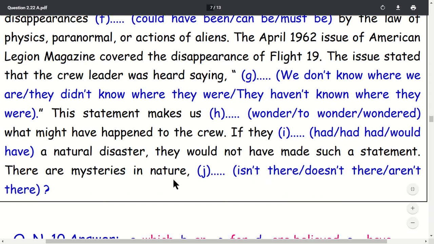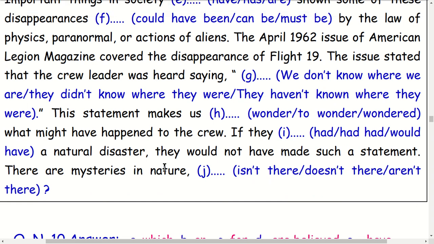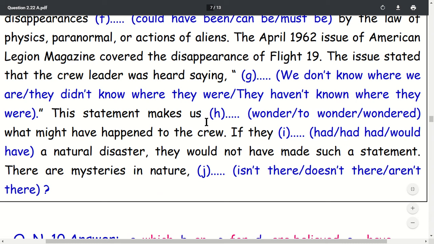Yes, they did not know. Yes, these students. That's the option. The students make us wonder. This is a mix here, causative verbs: makes us wonder what might have happened to the crew. If they had had natural disasters, they would not have made such a statement.